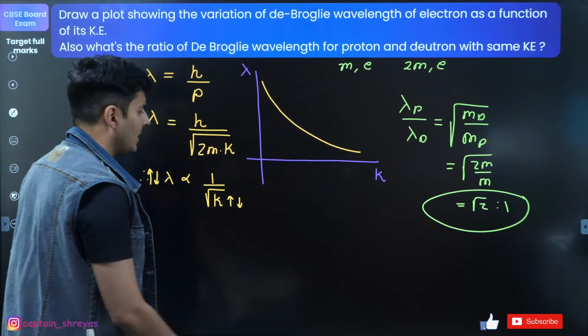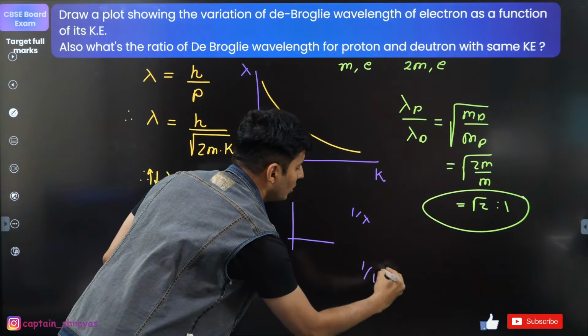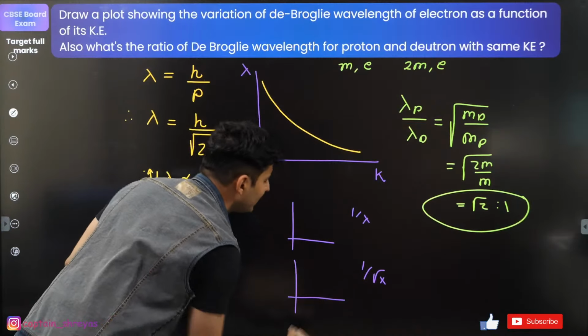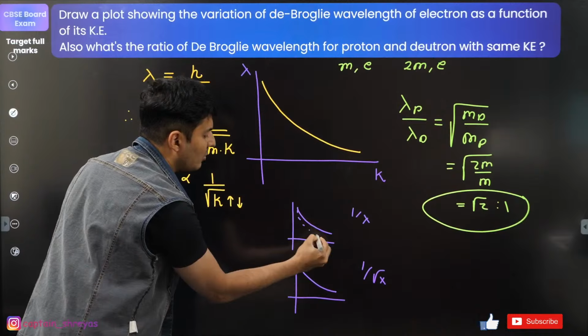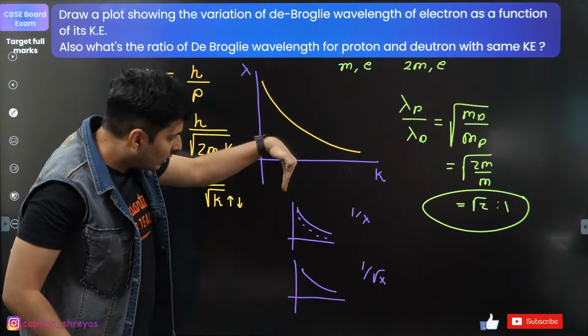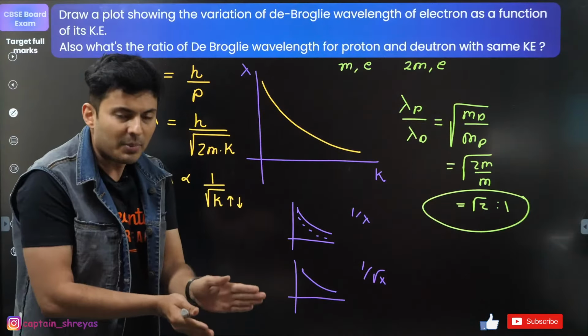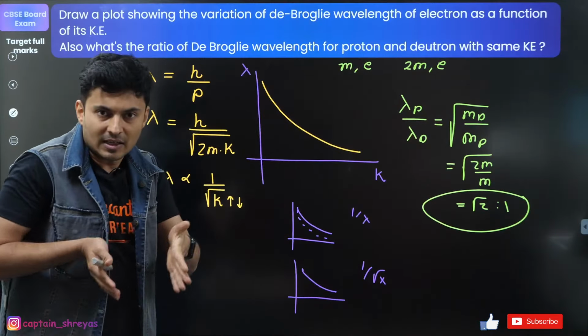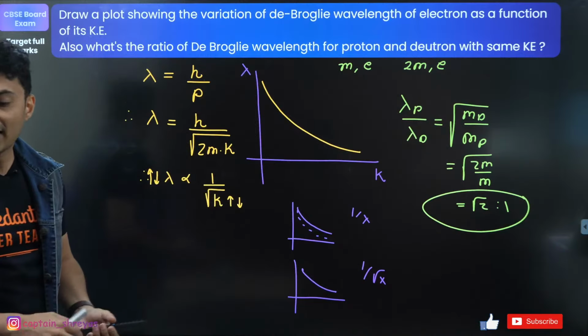See guys, understand, if I have 1 by x as the function and 1 by root of x as the function, what will be the difference? It will look very similar. But if you put it on the same graph, there will be a small difference in the curvature. It will look curved and it will be like this only. The shape will be similar, but the sizes and the curvature will be slightly different. That's all. Okay? Let's go on to the next one.